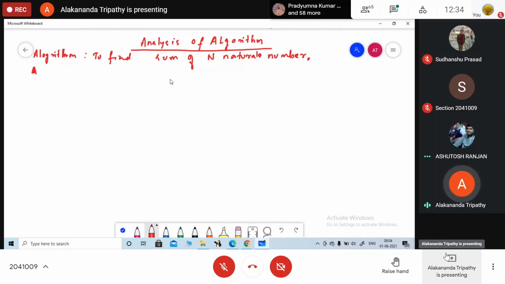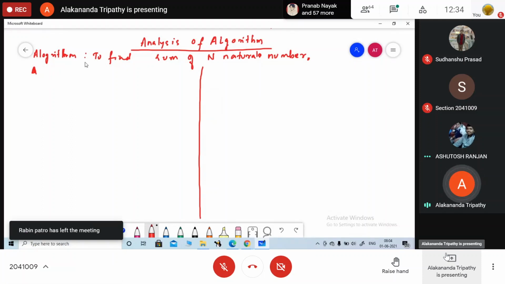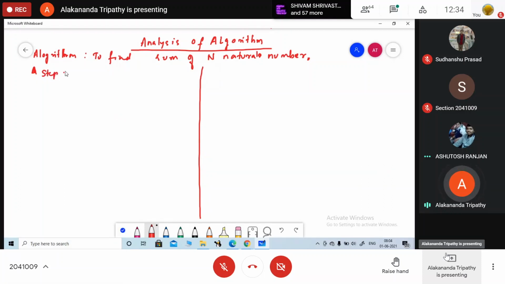So here I am writing two algorithms. The same problem, I will write two algorithms to find out the sum of n natural numbers. So this is my first algorithm. Step 1, read n. Step 2, initialize s is equal to 0.